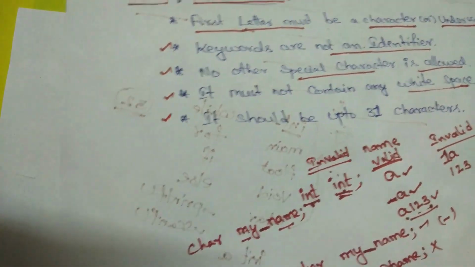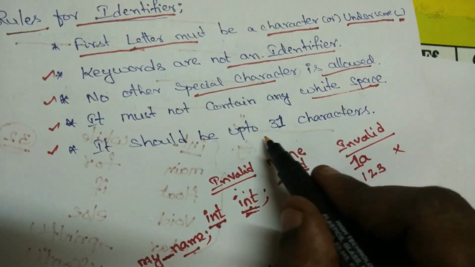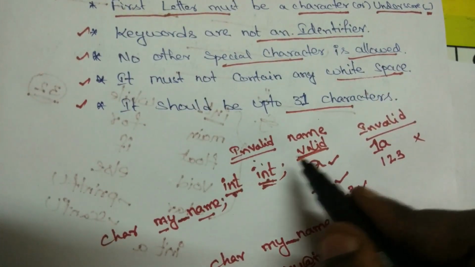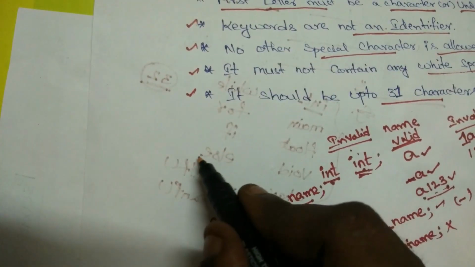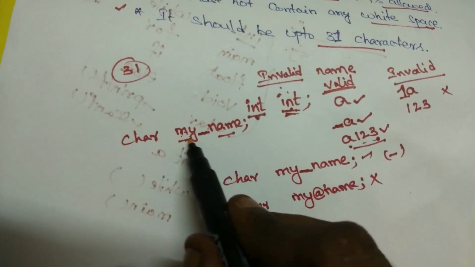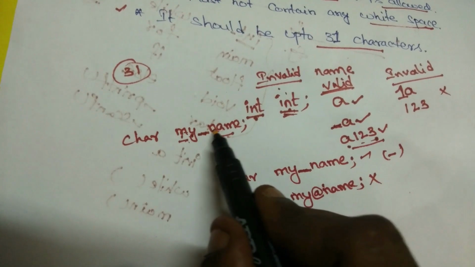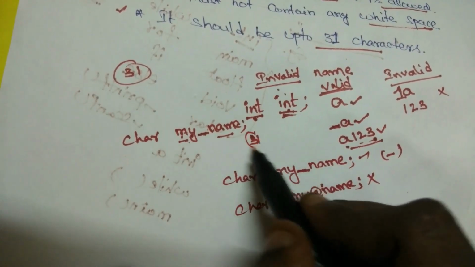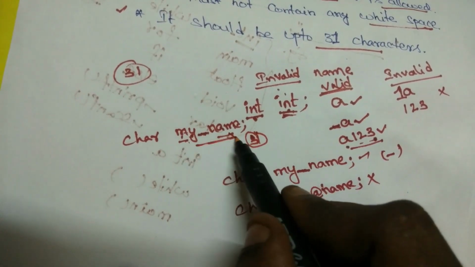And the last one is that it should be up to 31 characters. The length of the name must be at most 31 characters. Suppose we count 1 2 3 4 5 6, like that we can give a maximum of 31 characters to name any variable.